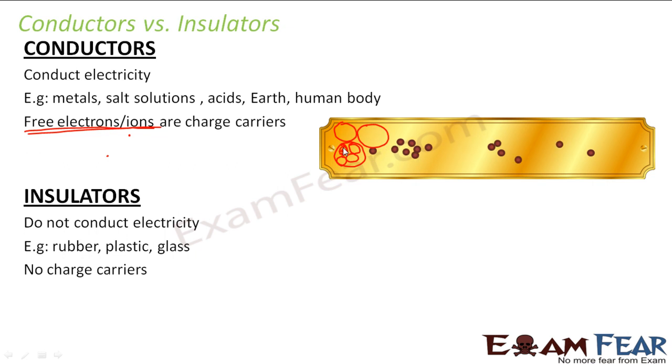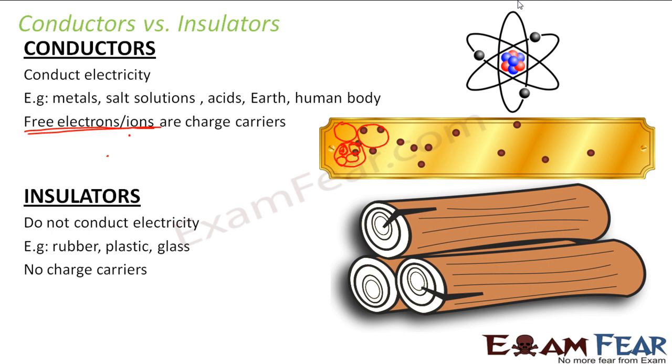So each of these atoms will have that. When we look at the atomic structure, it looks somewhat like this. This is your nucleus inside which you have your neutrons and protons, and these are the electrons which are revolving outside.